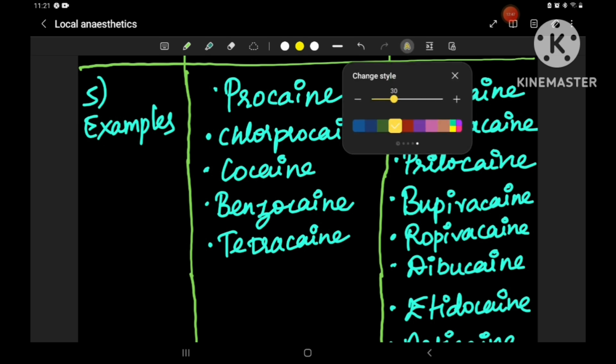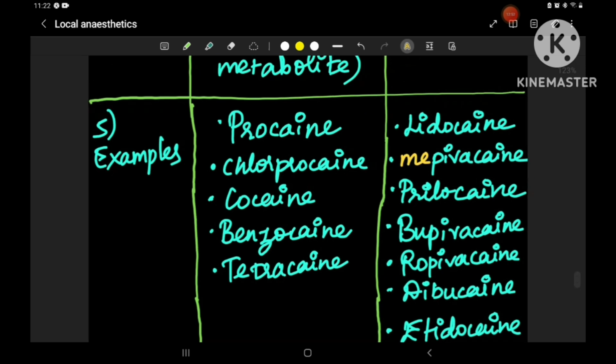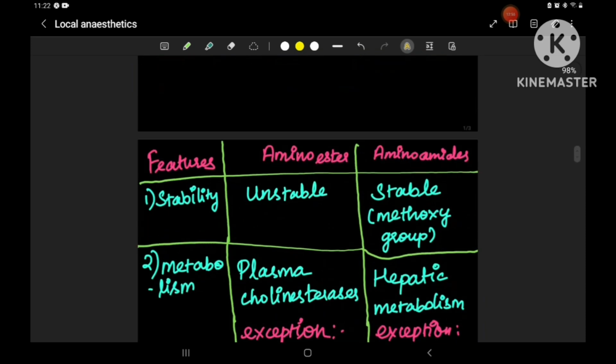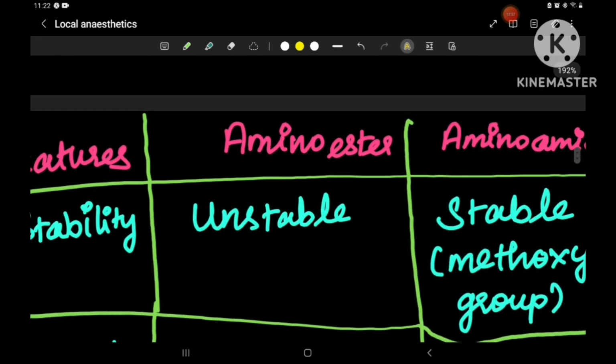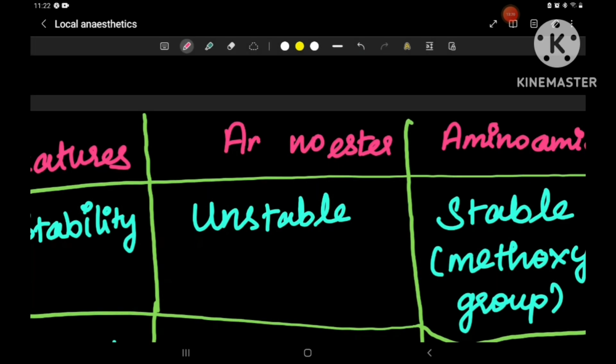So let's see. If you see in amino esters, let's go to the previous pages. See, in amino esters, you can see there is only one I. Sorry, I couldn't highlight it separately. I'll just write it, using a different color so that it will be easy.